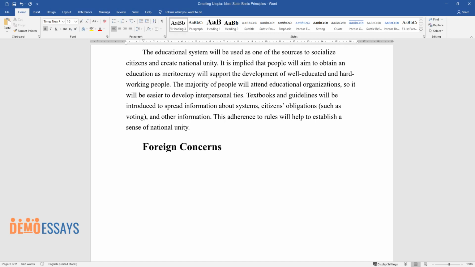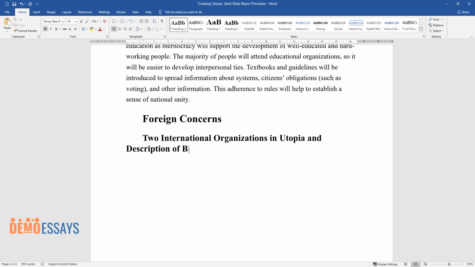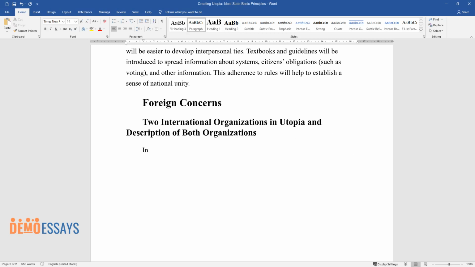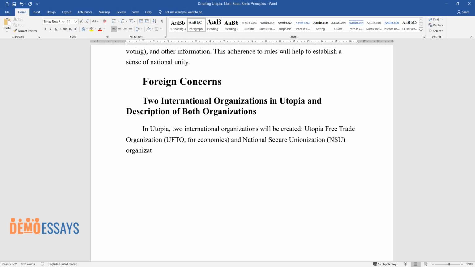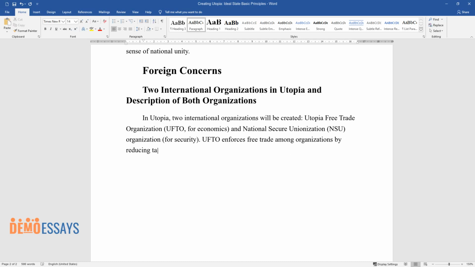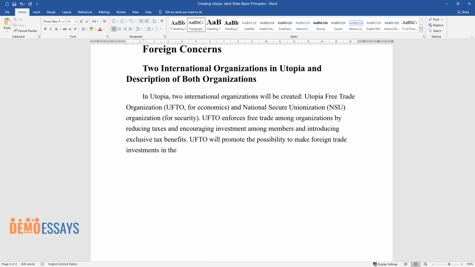Foreign concerns. 2 international organizations in Utopia and description of both organizations. In Utopia, 2 international organizations will be created: Utopia Free Trade Organization, UFTO, for economics, and National Secure Unionization, NSU, Organization, for security. UFTO enforces free trade among organizations by reducing taxes and encouraging investment among members and introducing exclusive tax benefits.